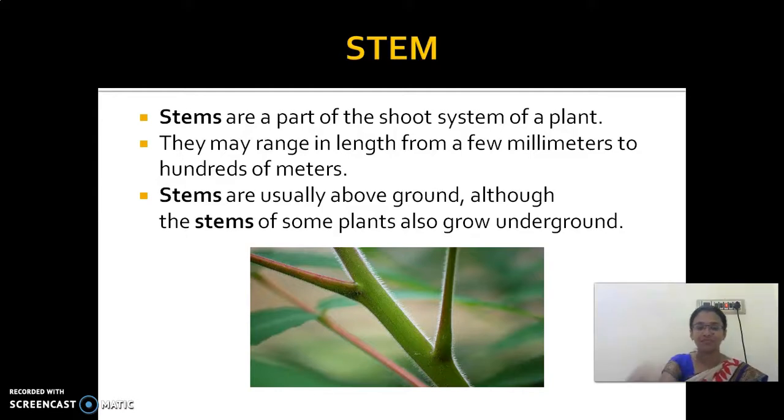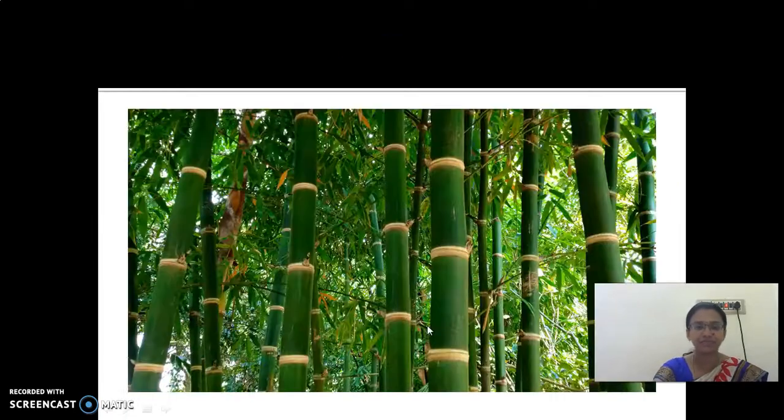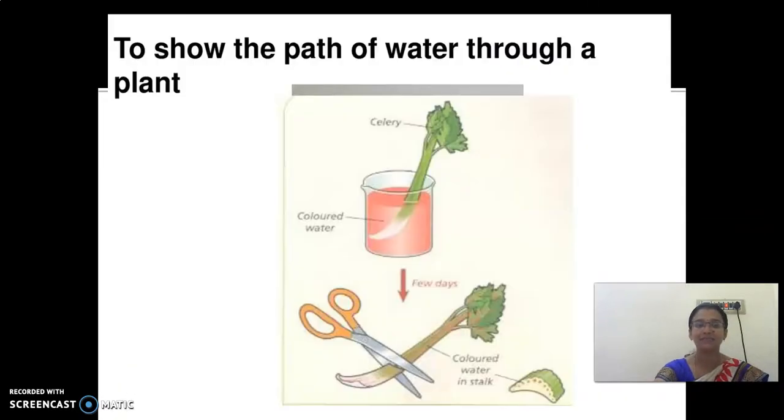Okay children, look here, what is this? The picture given here represents the green part of the stem. Next, look here, what stem is this, children? Bamboo stem. Yes or no? Bamboo. It stands erect. It helps in making paper. Isn't it? Now we are going to start our activity.